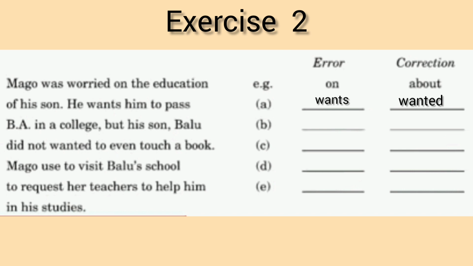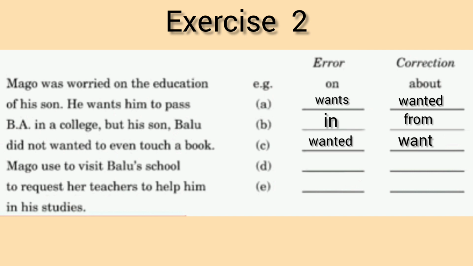BA in a college? Isn't it, children? It's sounding quite odd. Why so? Because BA is done from a college, not in a college. Balu did not wanted to even touch a book. Always remember, children, that simple past tense cannot be used at two places. Already it is used in did, so it won't be applied in the main verb, that is want. The error in this line is wanted and it is going to be replaced by want.